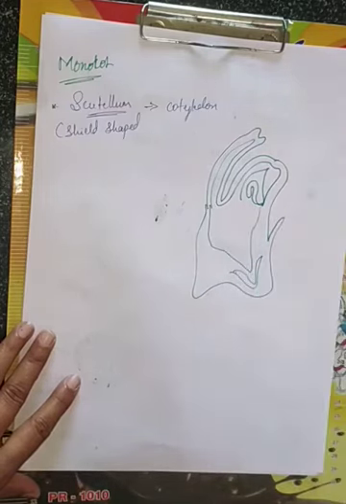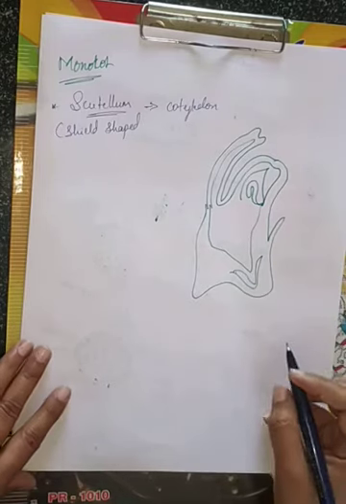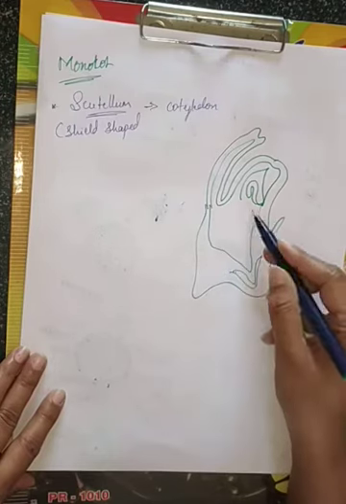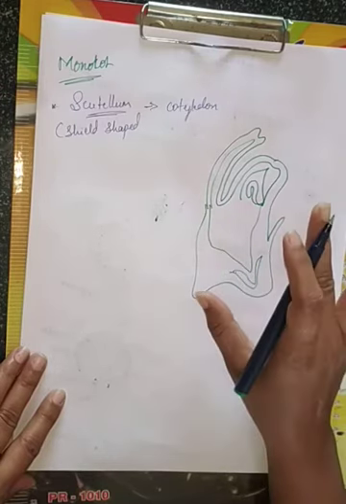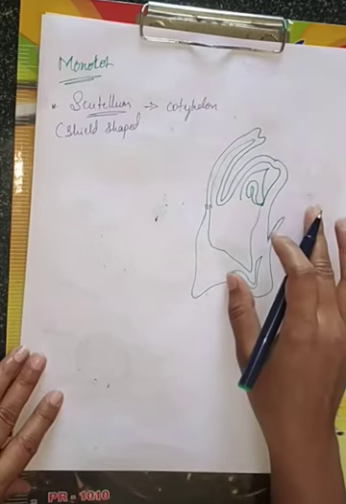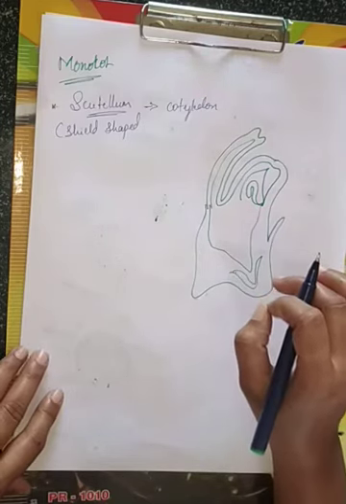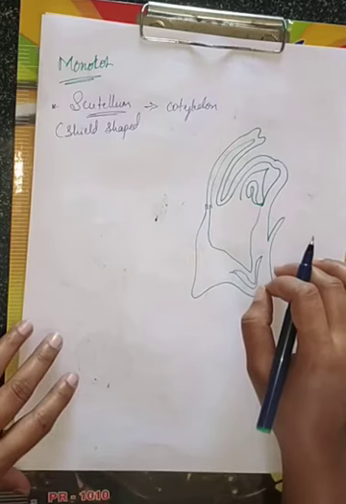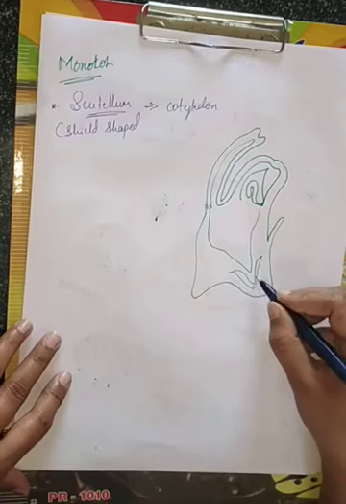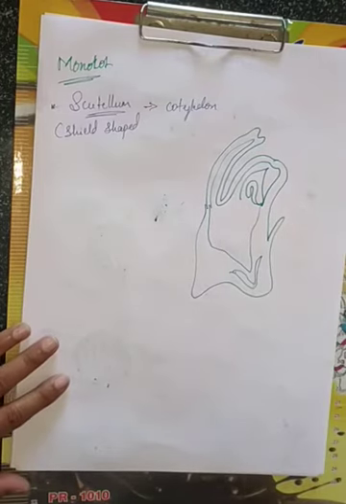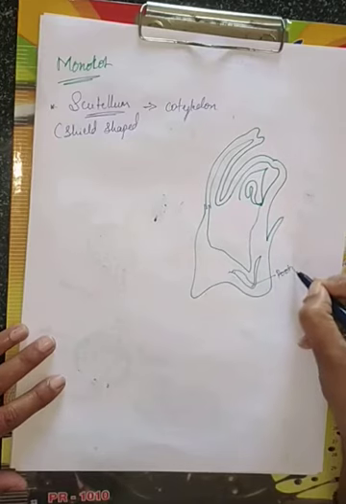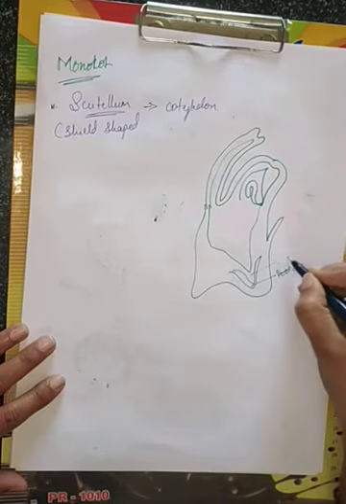This will be the structure of what, children? Monocotyledonous cotyledon. Here there will be a shield shaped structure. This shield shaped structure itself is called what? Scutellum. Okay, which is situated toward the lateral side of the embryonal axis, and at its lower end, which is the embryonal axis, has the radicle. This is radicle. Okay, this is what, children? This is radicle, and this is root cap. This is the radicle.